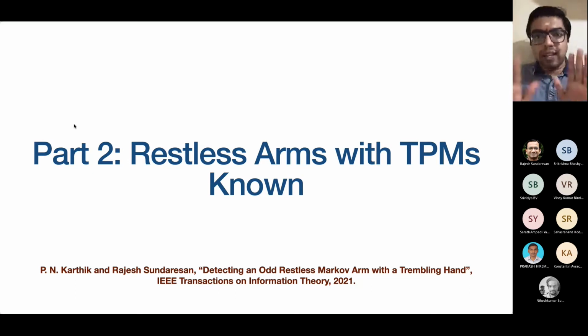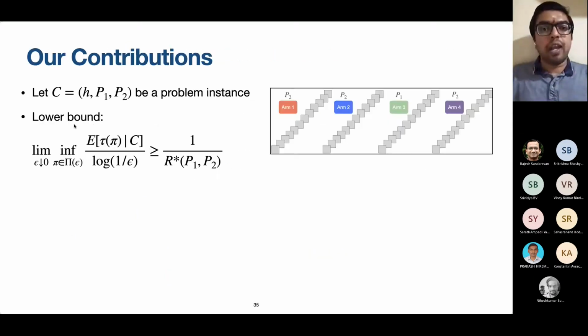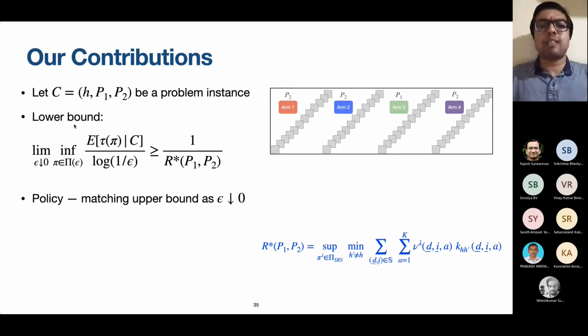If the TPMs are known, at least the difficulty with not knowing the TPMs is gotten away with. At least we can get to know what it is that the restless setting entails. What is it that the restless setting brings with it that is different from the rested setting? So that's why we consider this setting first. Everything else is the same, the problem, goal, everything is the same, just that the arms are restless, and TPMs are known beforehand.